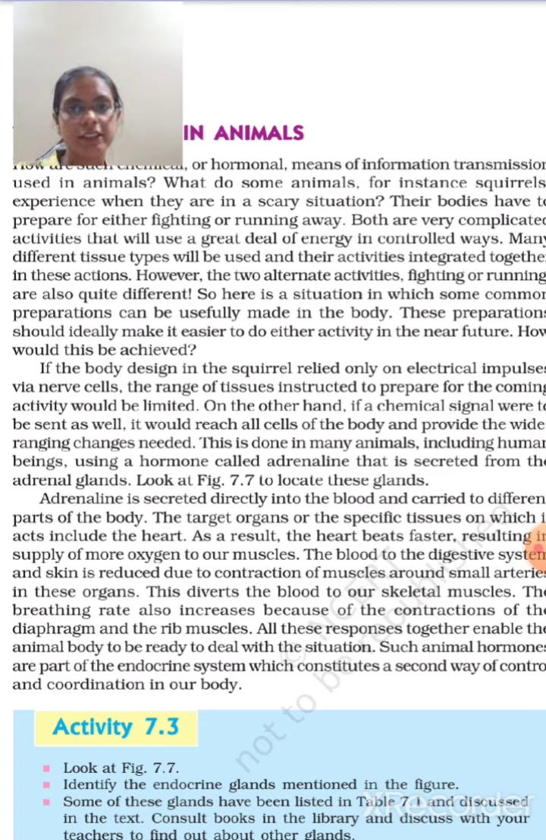When a fight or flight situation is there, your breathing becomes fast because of the contraction of the diaphragm and the rib muscles, that is the intercostal muscles. All these responses together enable the animal body to get ready to deal with this situation. Such animal hormones are part of the endocrine system, which constitutes a second way of control and coordination in our body.